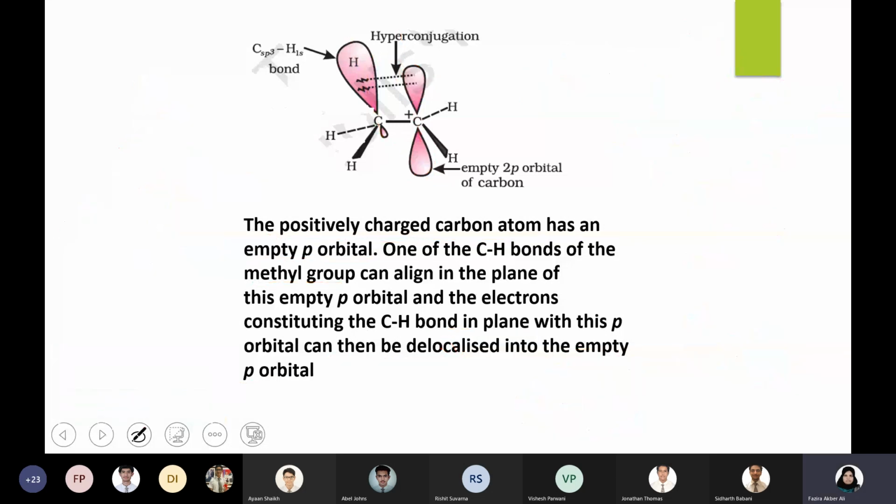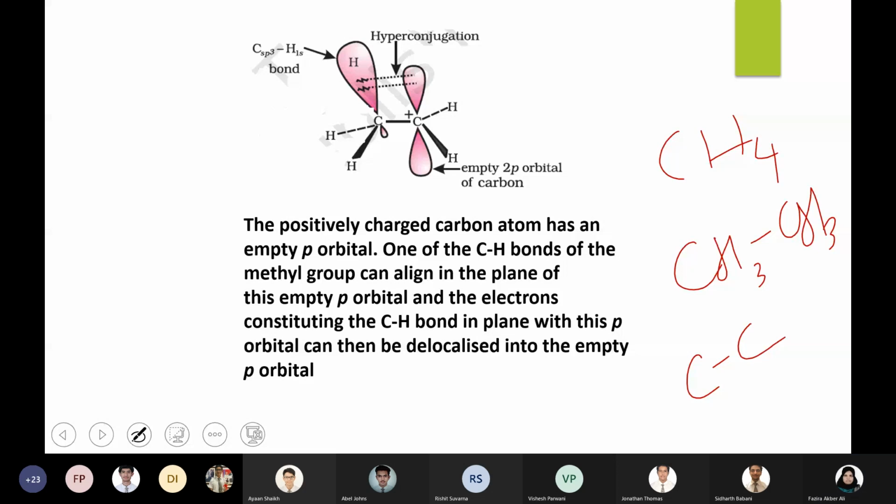Then you might be thinking why it is not happening for a normal compound like CH3CH3, ethane, or methane. What is the hybridization of a carbon making single bonds? What is the hybridization if a carbon is making single bonds?